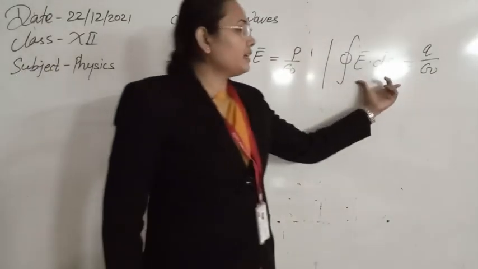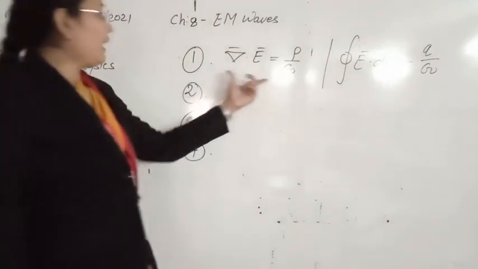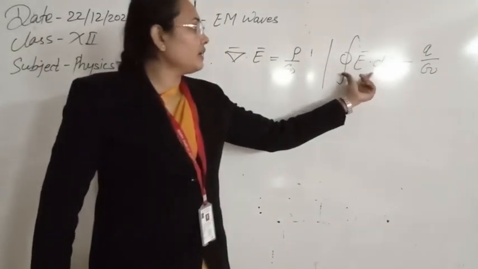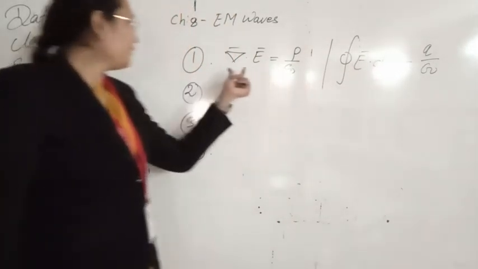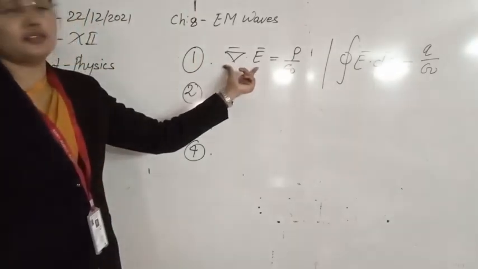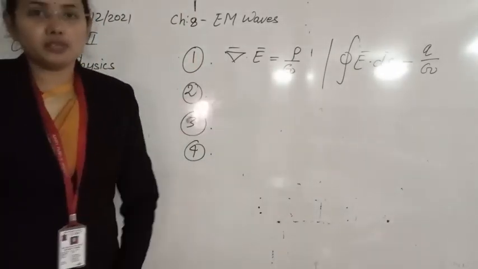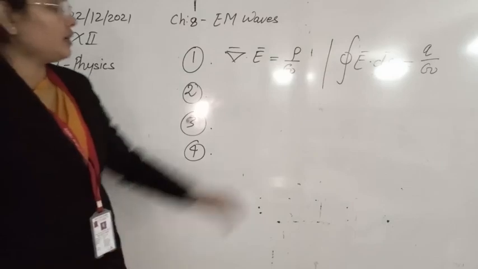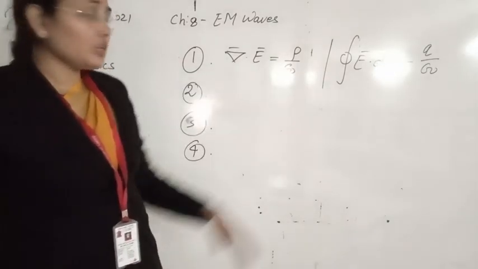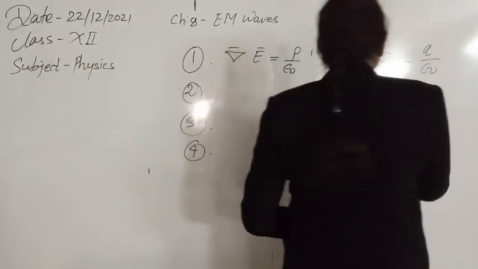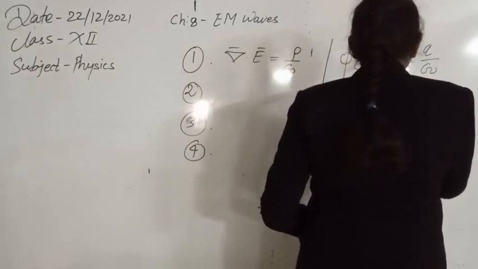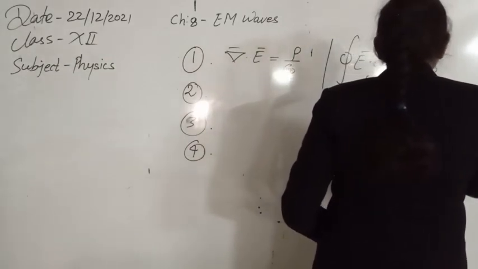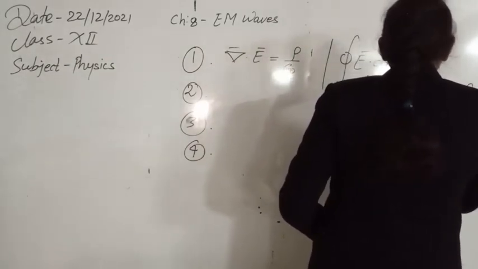So you can also write this equation in integral form, and whenever this integral form is converted into differential form, it is obtained this way. These are the two forms collectively I am writing here. So I think this is now clear. Maxwell's first equation is Gauss law of electrostatics.